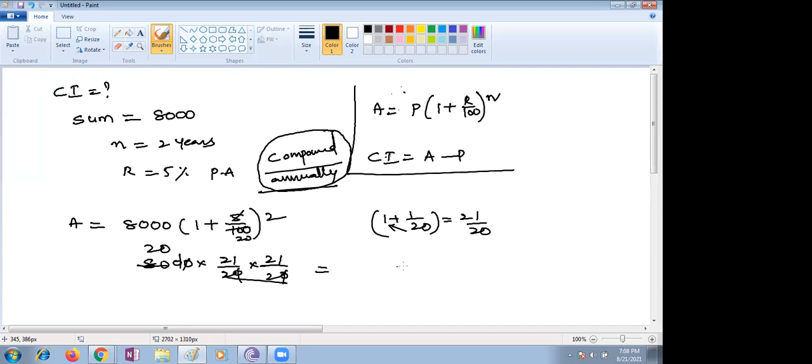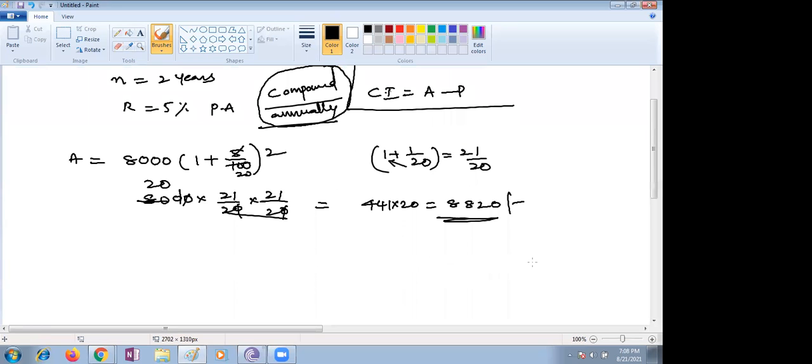Now 21 into 21. You know squares also, how to find very quickly. 441 into 20 is nothing but 441 two times, which is 8820. 8820, this is your amount.